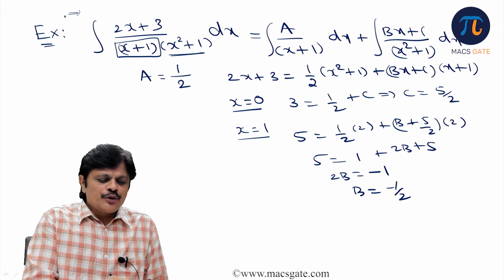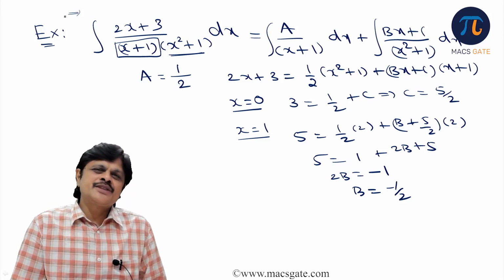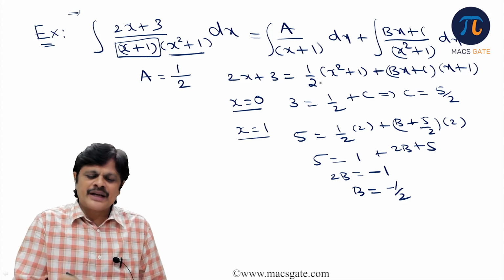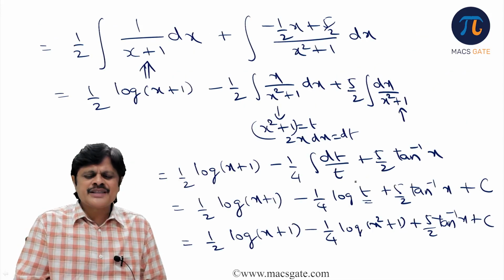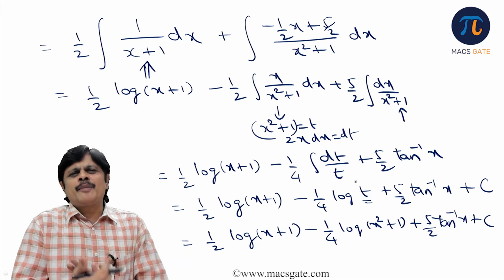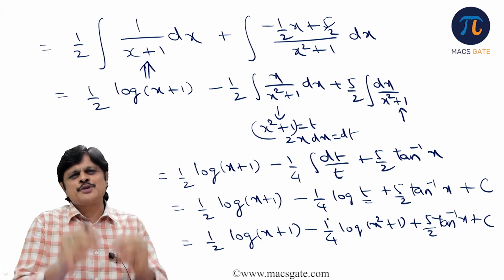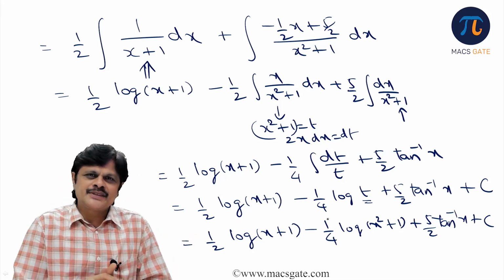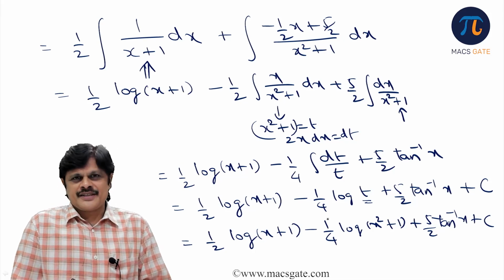See, for this we need to know partial fractions. So I have done a separate video on partial fractions. Please go through that, to get the idea how you reduce it to partial fractions. If you know it, the rest of the story is simple simplification. Am I clear? So I generally consider these problems as just mechanical work. After that there is nothing in this. We are just substituting and getting the answer. Got it? So this is about handling rational functions.